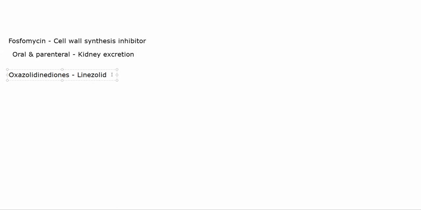It is useful in both gram-positive, aerobic and anaerobic bacteria. Not as much in case of gram-negative bacteria. Mostly it covers only gram-positive bacteria. It will inhibit 50S ribosomes.